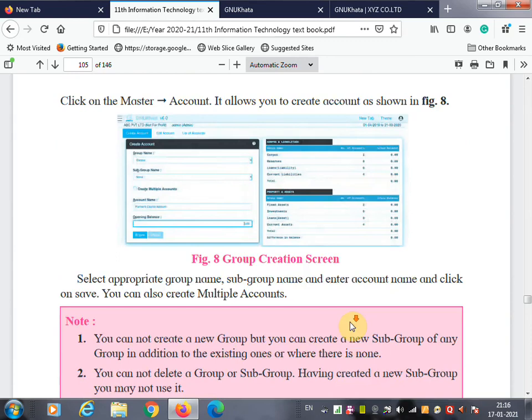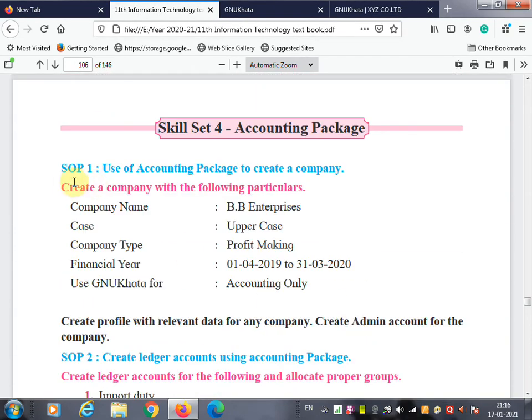Now we will learn the same practical. So see SOP 1, use of accounting package to create a company. Here you can use any accounting package. As I told you, you are learning GNU Khata. There are different types of accounting packages, and we learned that when we started this GNU Khata. There are many accounting packages.